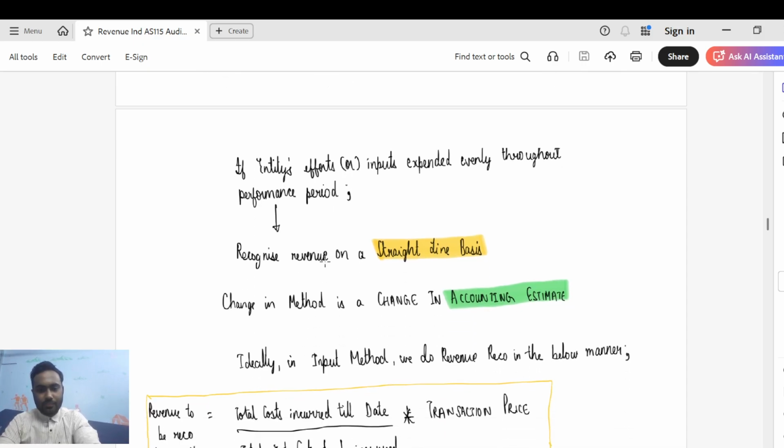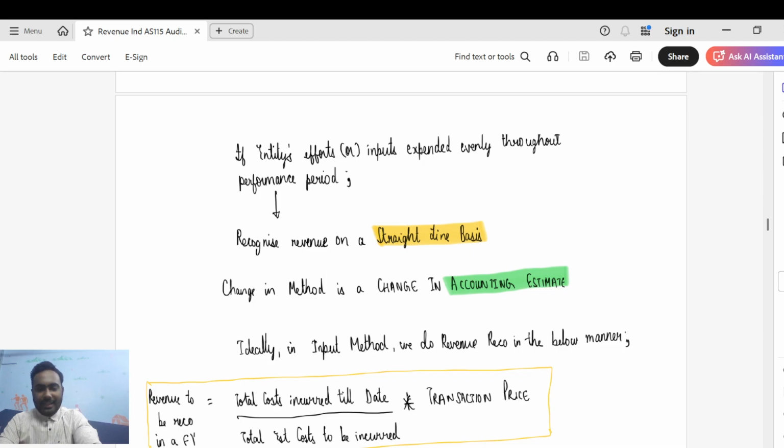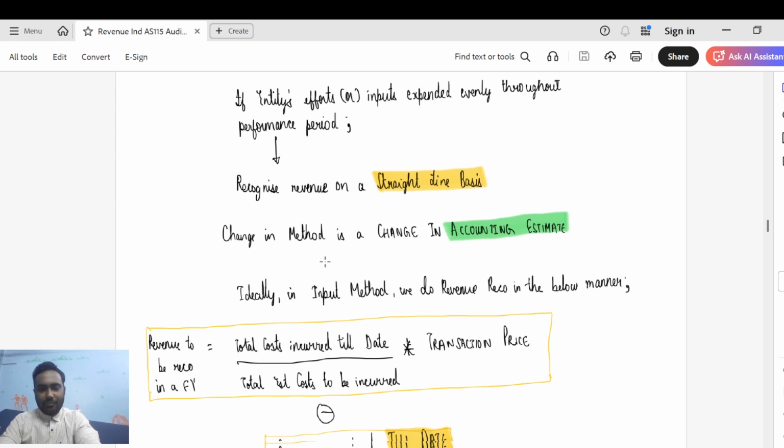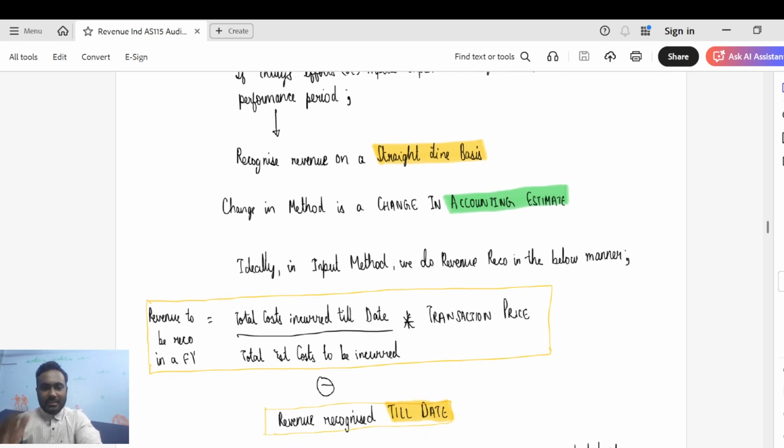Next. So in our input method, we do revenue recognition in the below manner. How do we do that? So basically, your revenue to be recognized in a financial year would be total cost incurred till date by total estimated cost to be incurred, which would give you your percentage, into transaction price, which would give you your cumulative revenue to be recognized. Let's say when I do total cost incurred till date by total estimated cost to be incurred into transaction price, I get a number of 120. Let's say the revenue recognized till date.